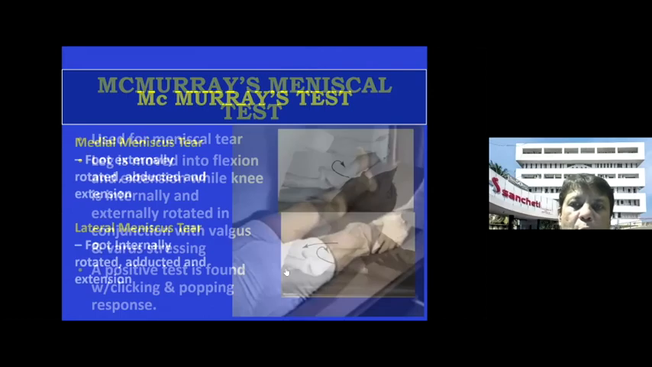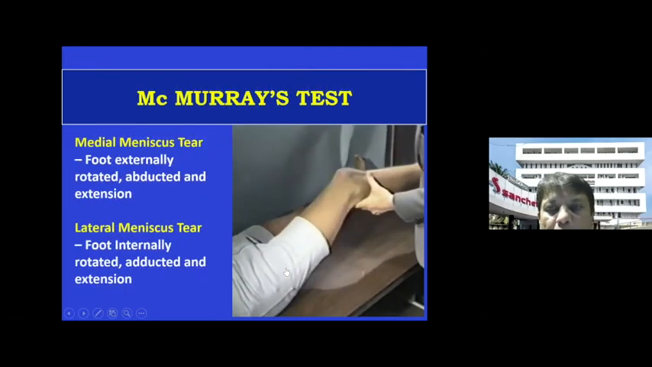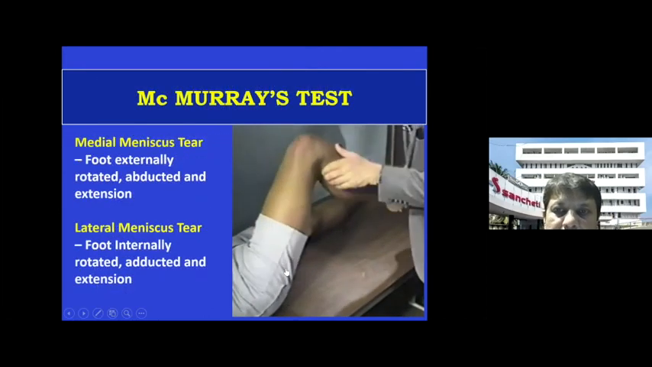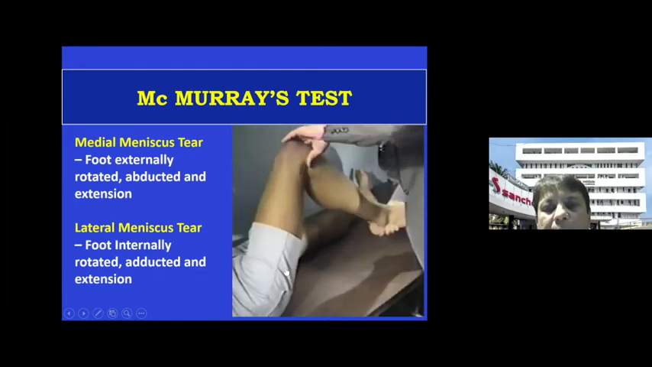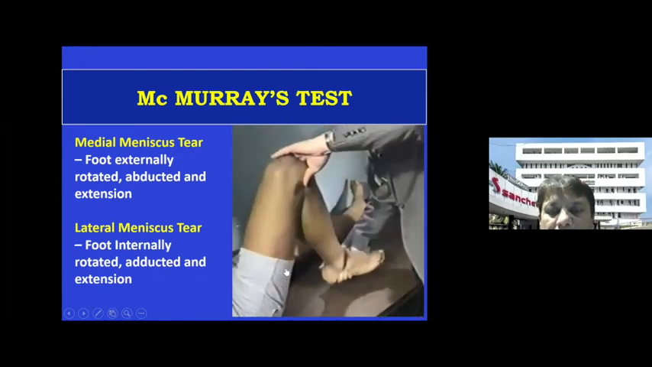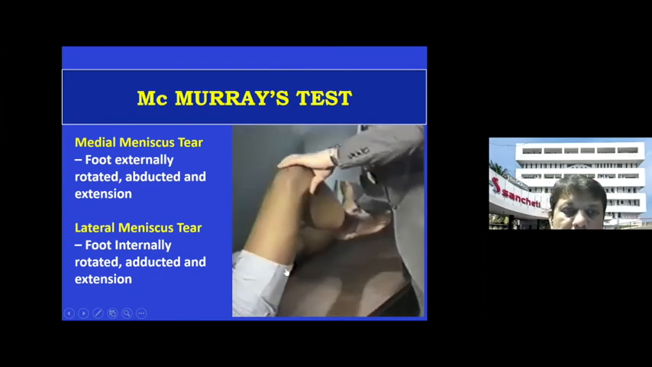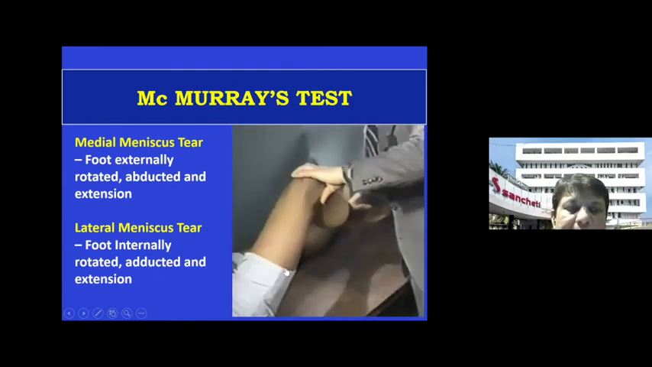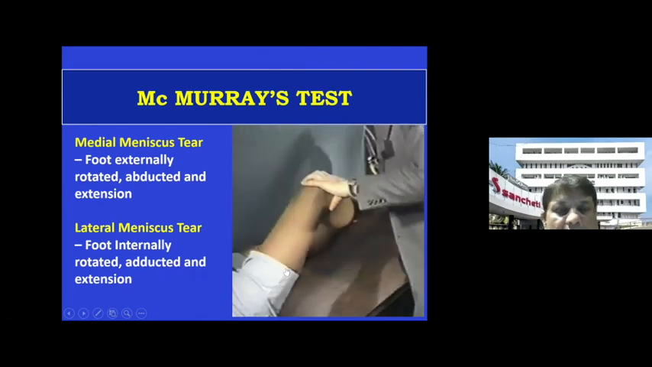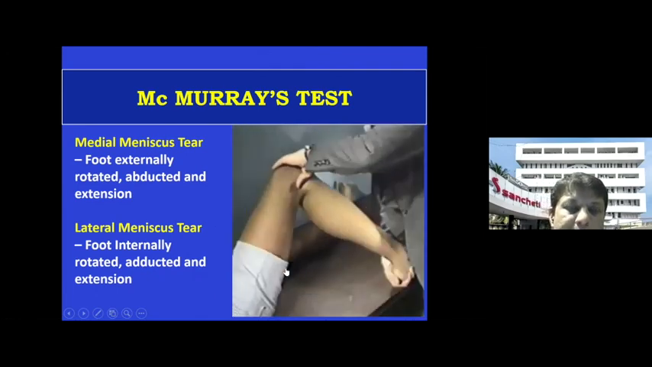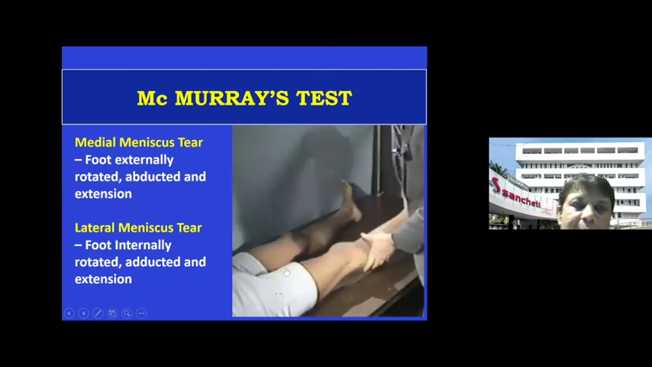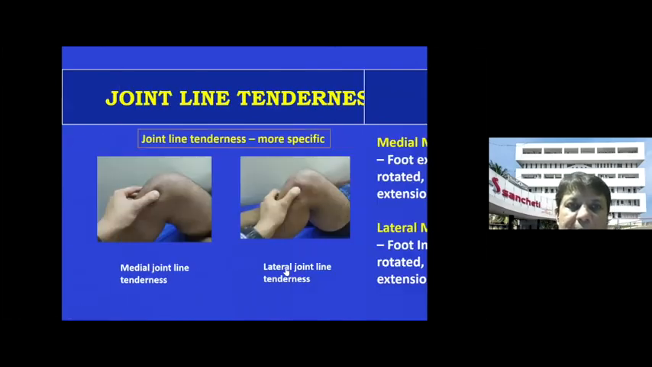How do you do a McMurray's test? Basically, you completely flex the knee till the heel touches the buttock, and then you flex and extend with rotation internally or externally. If the foot is internally rotated, adducted and extended and you get a click, then it's a lateral meniscus tear. If the foot is externally rotated, abducted, and while extended you get a click or a pain, then it is a medial meniscus tear.